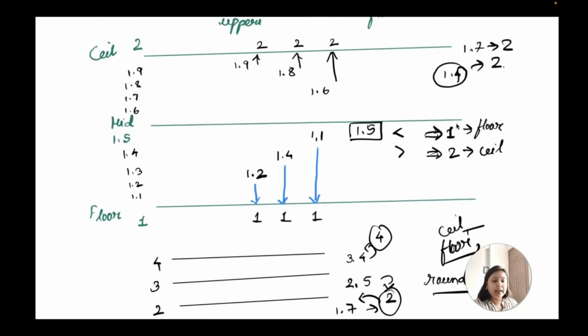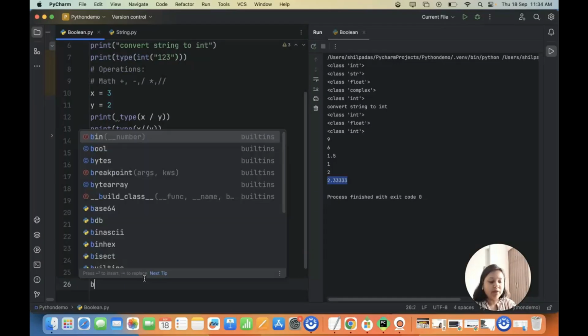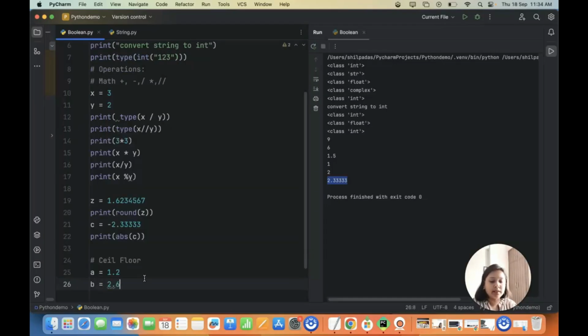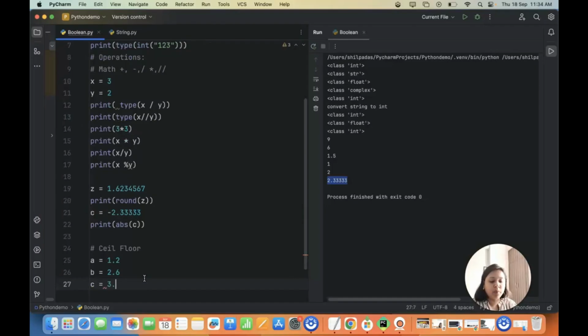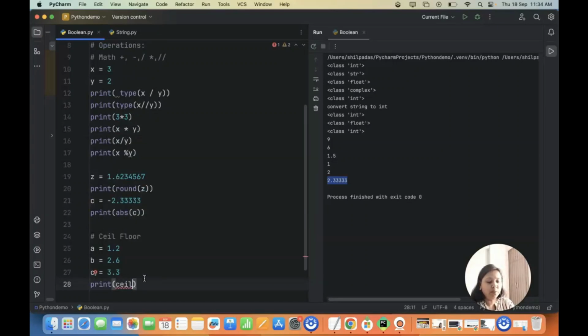Now let's go to the practical and see how exactly it works. So let's say I have a value A equal to 1.2. And we have B equal to 2.6 and C equal to 3.3. So now I will first do print of my ceil value. In the ceil, I will mention A. For ceil here, you have to import the math module, because these are all math functions. So what I will do is import math.